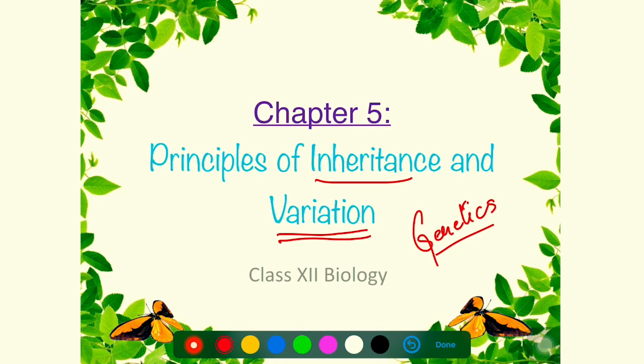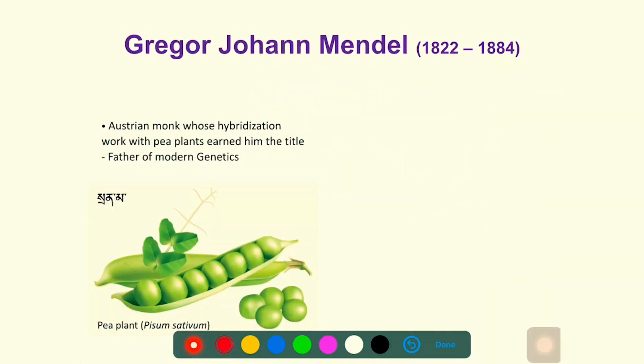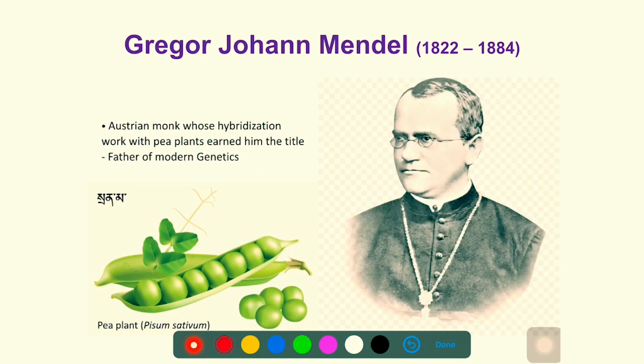So let's start, right? In this lesson we will be discussing Gregor Mendel and his hybridization experiments with pea plants. This is the pea plant. The scientific name for the pea plant is Pisum sativum. Gregor Mendel carried out experiments with pea plants to study the heredity pattern of characters, right? How characters are passed down from parents to offsprings, that is inheritance. The observations that he made from his experiments became the foundations of modern genetics. Therefore, he is now popularly referred to as the father of modern genetics.